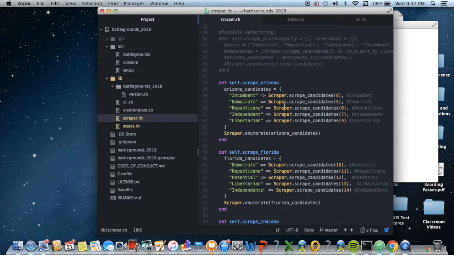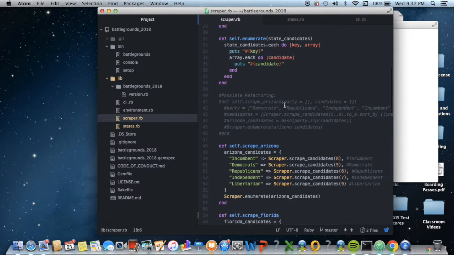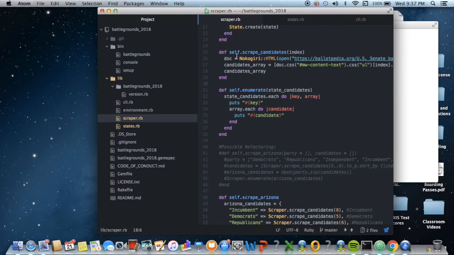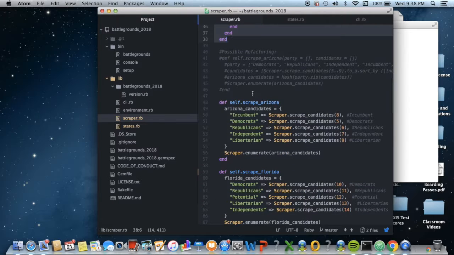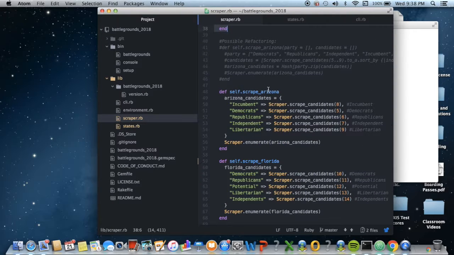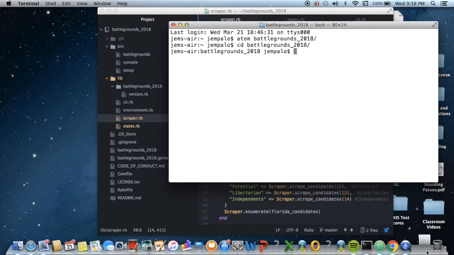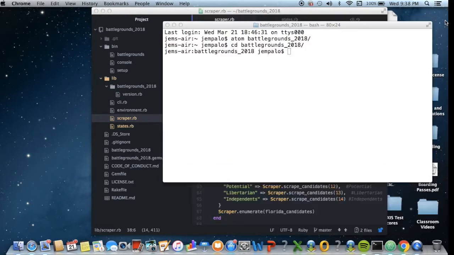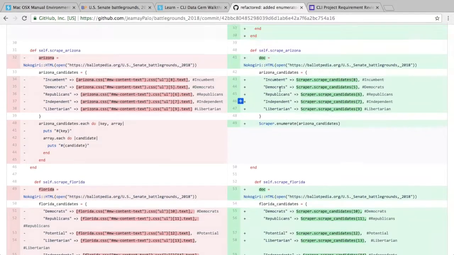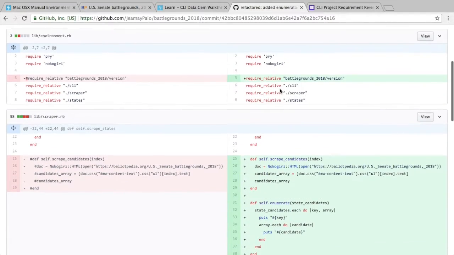So now, finally, I'm going to explain why I wrote these two methods to try and simplify scraping the candidates for each state. And I will show you my GitHub to see side by side what changes I made.